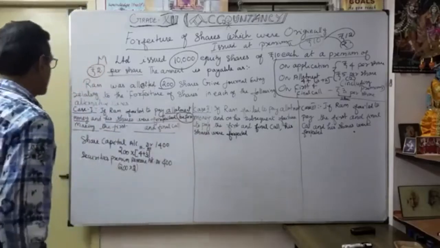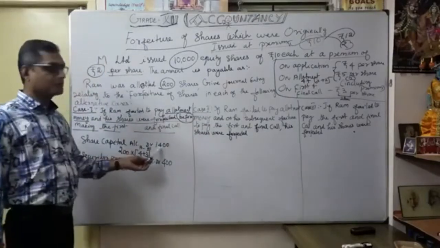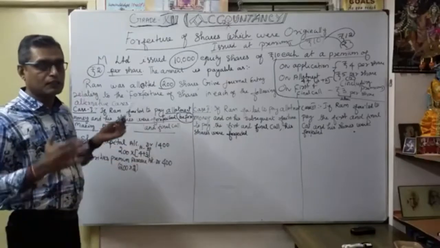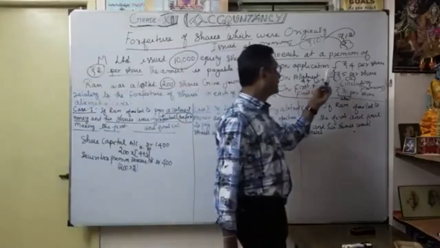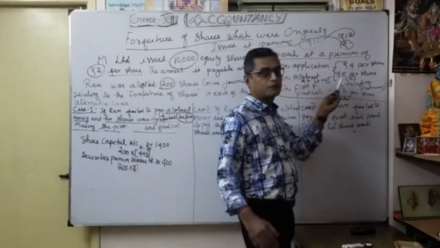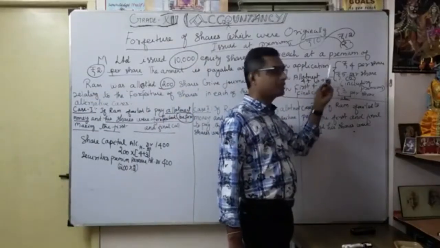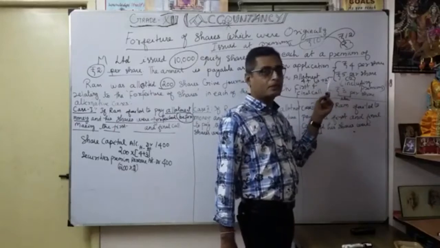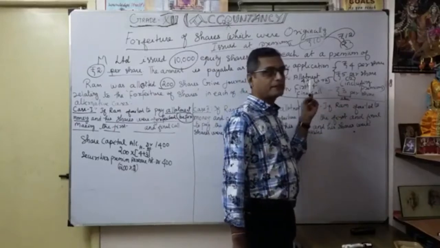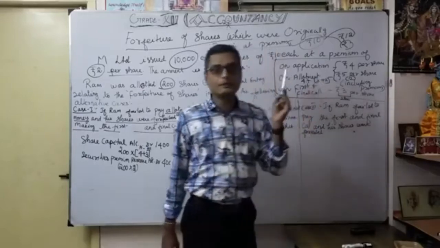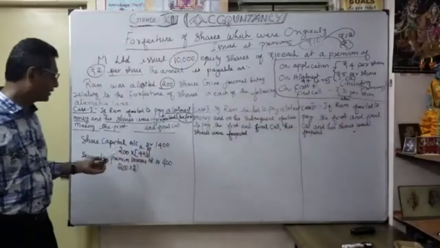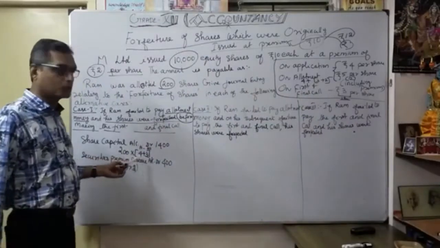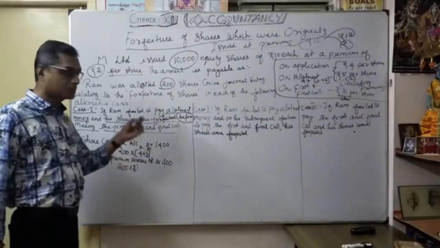Listen carefully. Share capital account 1400. How did you get 1400? Up to called up, less premium. So up to called up how much? On application and allotment, here you are going to forfeit. So totally 4 plus 5 is 9, but in that, the premium is how much? 2 rupees. So we consider only 4 plus 3, that is, called up amount less premium. That's what we are going to debit here. This is only the called up amount: 200 into 7 rupees, 1400.